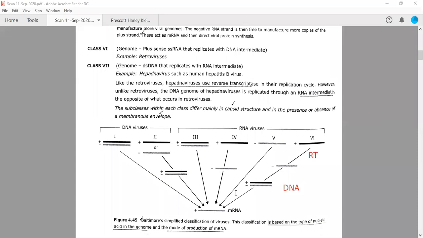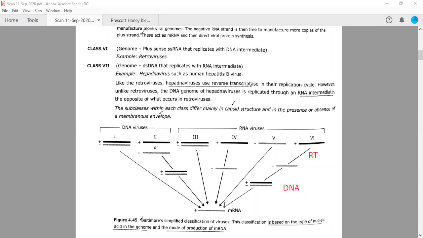Oh, actually, we have discussed 6 classes. So the 7th class is actually hepadnaviruses, which have double-stranded DNA, but replicate via an RNA intermediate. Whatever we have discussed in the 6th class, the reverse is true for the 7th class.